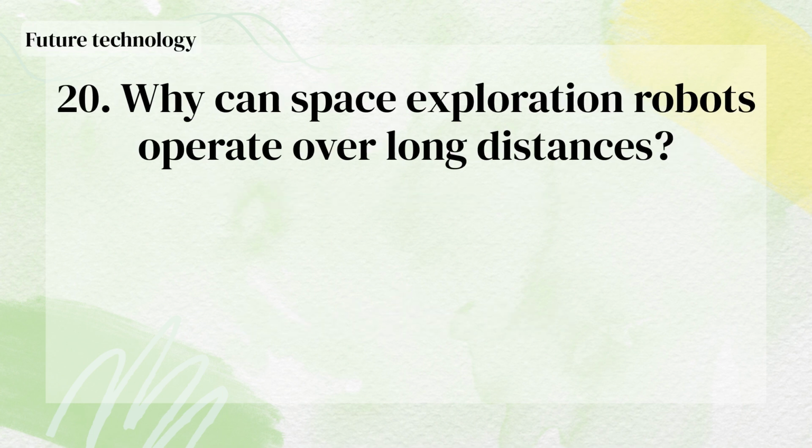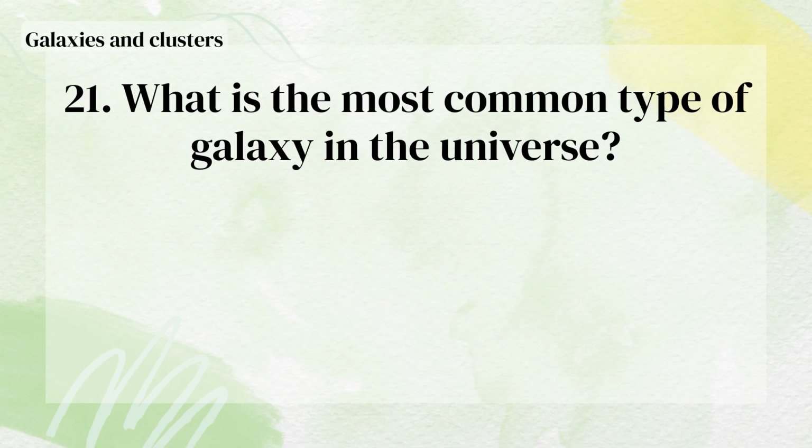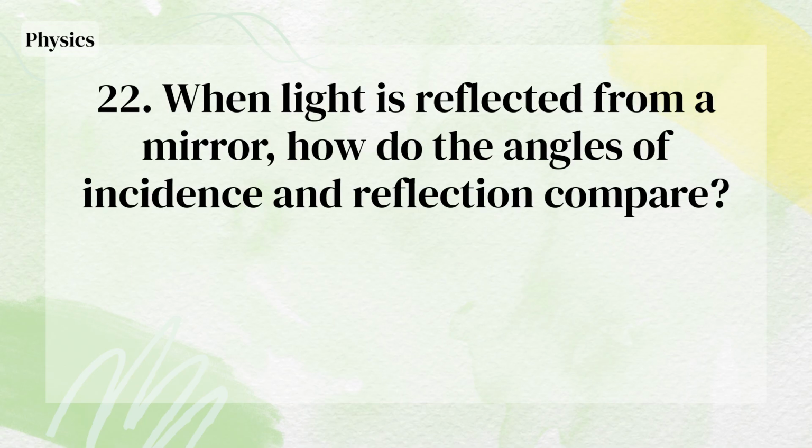Condensation. Why can space exploration robots operate over long distances? Because of remote control technology. What is the most common type of galaxy in the universe? Dwarf elliptical galaxies. When light is reflected from a mirror, how do the angles of incidence and reflection compare?